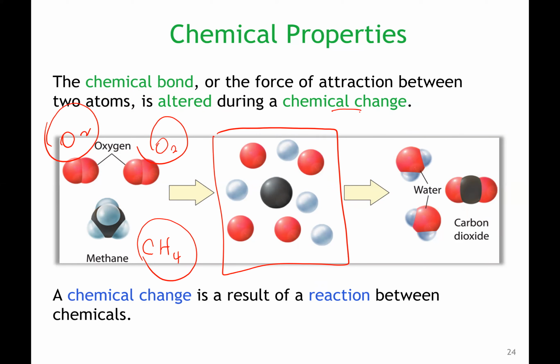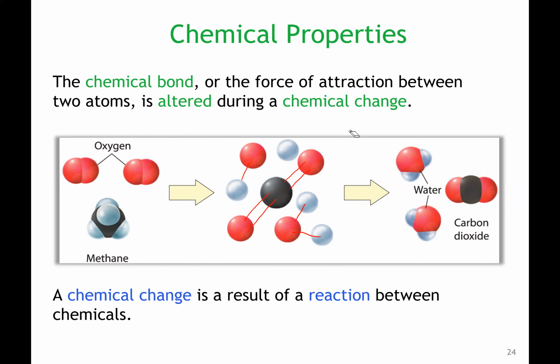So in a chemical reaction, what's happening is that the bonds are changing. Now oxygen is forming 2 bonds to hydrogens. Each oxygen is forming 2 bonds to hydrogens, while carbon is forming bonds to oxygen, right? We'll learn later why I drew a double bond, but then we have water and carbon dioxide. So the overall properties of the new substances that are formed are different than the properties of the initial substances that are present.